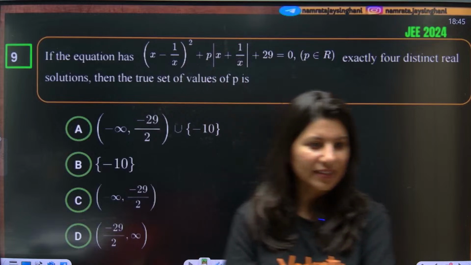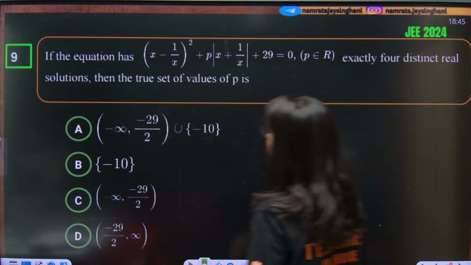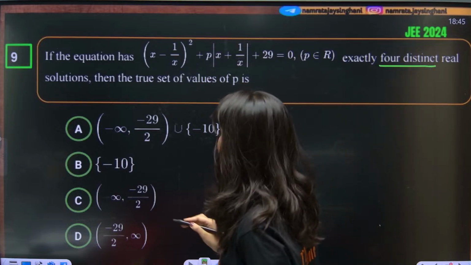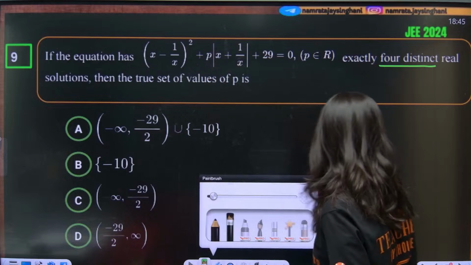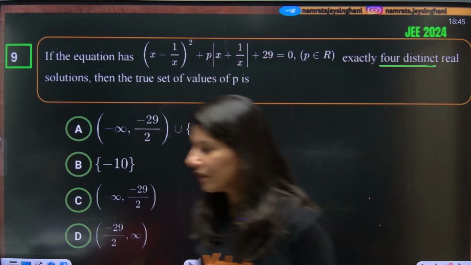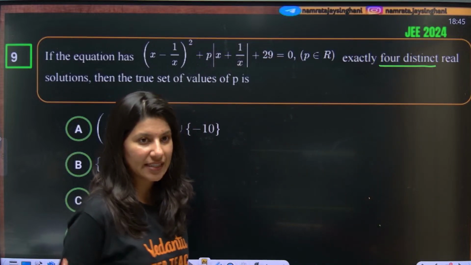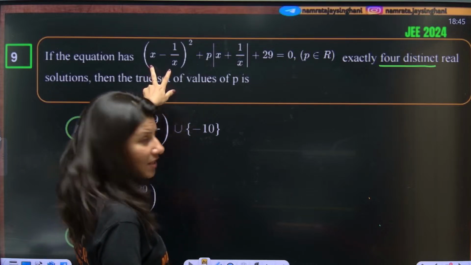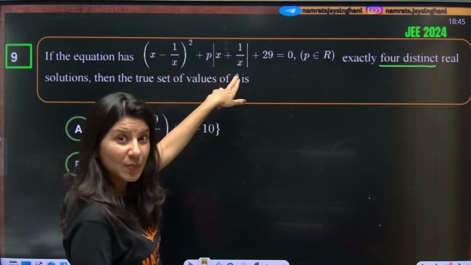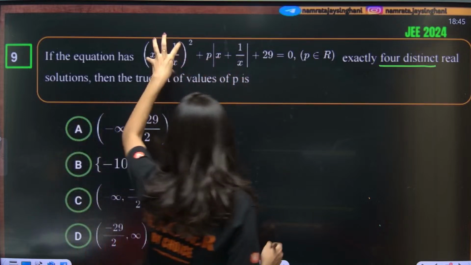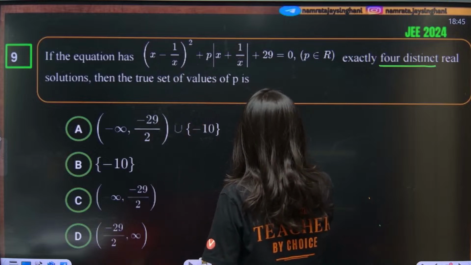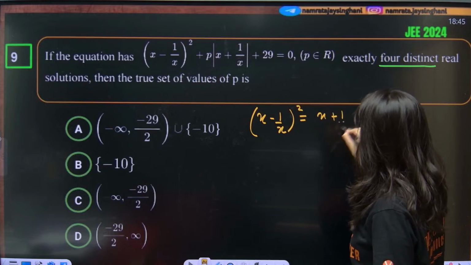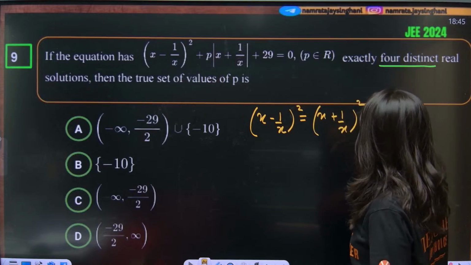If the equation has exactly 4 distinct real solutions, then the set of values of p is... Okay, so over here I can see this is x minus 1 by x, but this is x plus 1 by x. So first, let me convert this: x minus 1 by x whole square is nothing but x plus 1 by x whole square minus 4. Can I write it this way?